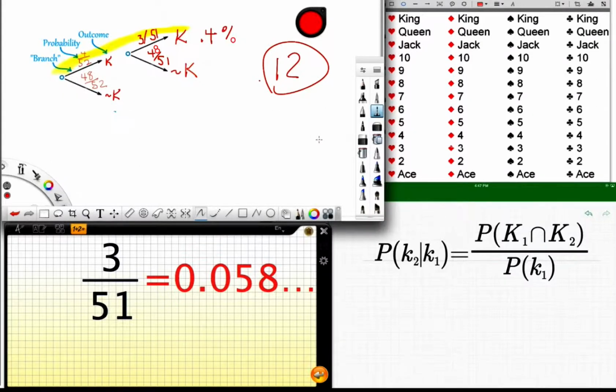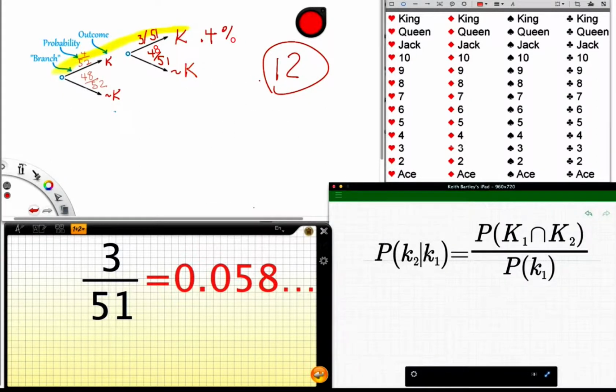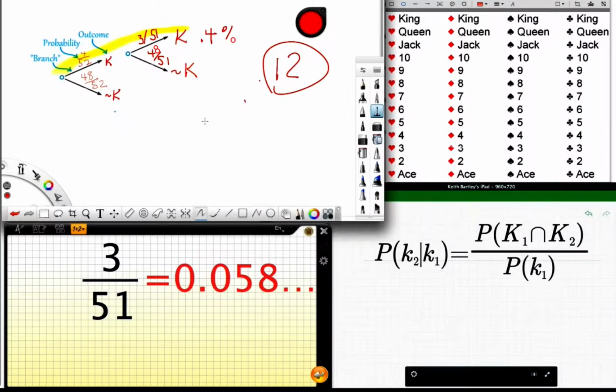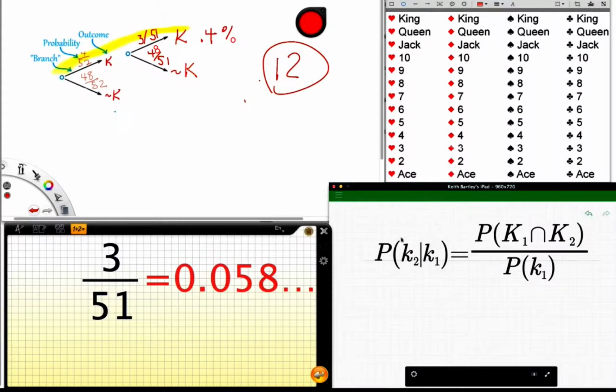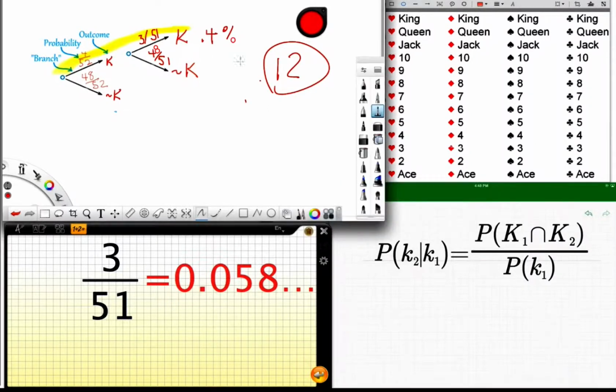The probability of K2 given K1, as opposed to the probability of K1 given K2, are completely different and will have different outcomes that will equate to a flipping of this diagram from these 12 possible answers to another 12 possible answers, where this in the formula is just switched to the probability of K1 given K2. And this is what Bayes' formula allows us to do.